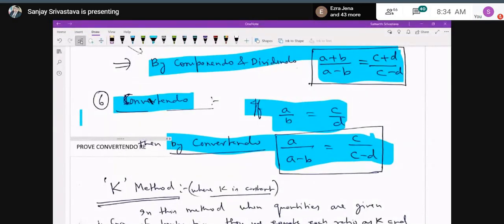Like I have proved for componendo, for dividendo, and for componendo and dividendo, how I got the result. I have already shown the proof. You have to show this proof, okay? By convertendo, you will get A upon A minus B is equal to C upon C minus D. Prove this result if A upon B is equal to C upon D.